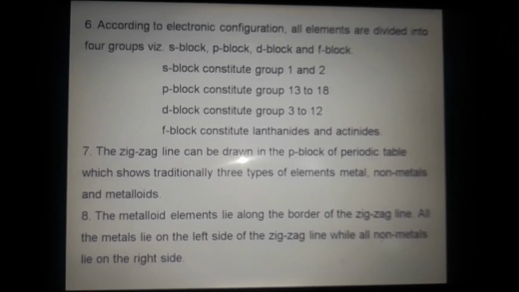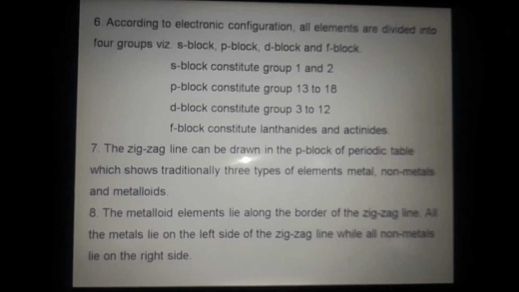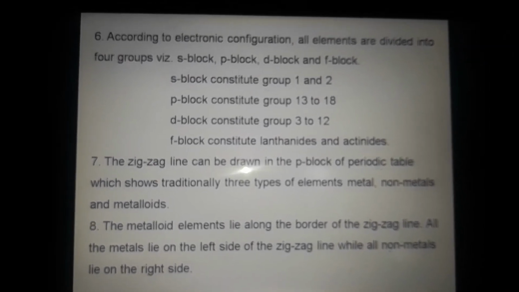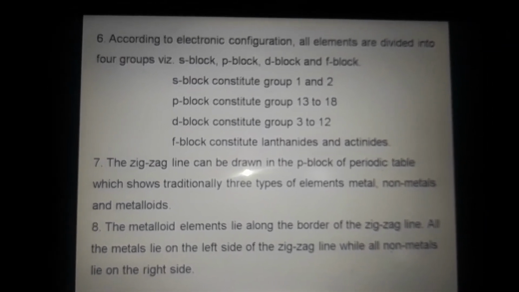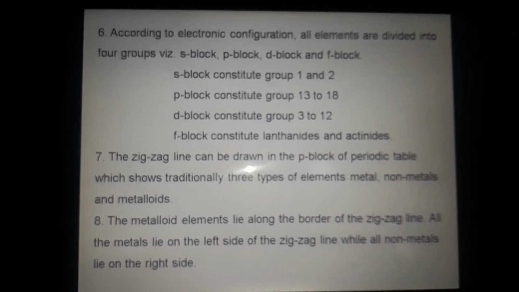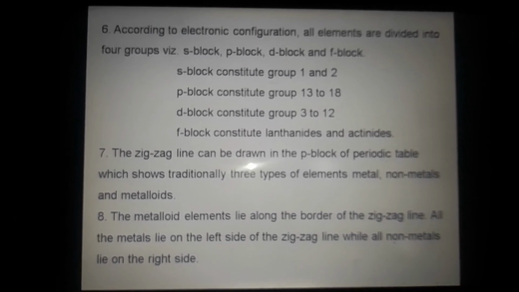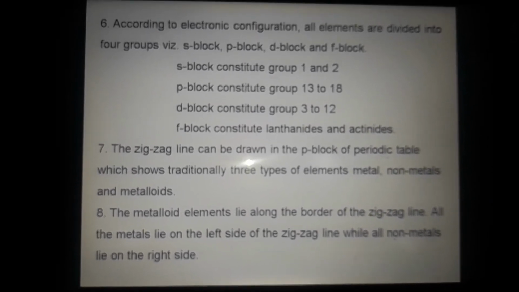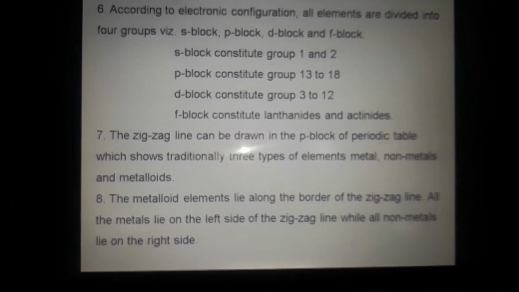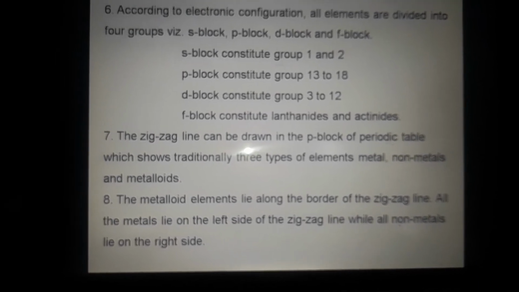According to electronic configuration, all elements are divided into 4 blocks: s block, p block, d block and f block. The s block constitutes groups 1 and 2. The p block constitutes groups 13 to 18. The d block constitutes groups 3 to 12. The f block constitutes lanthanides and actinides.